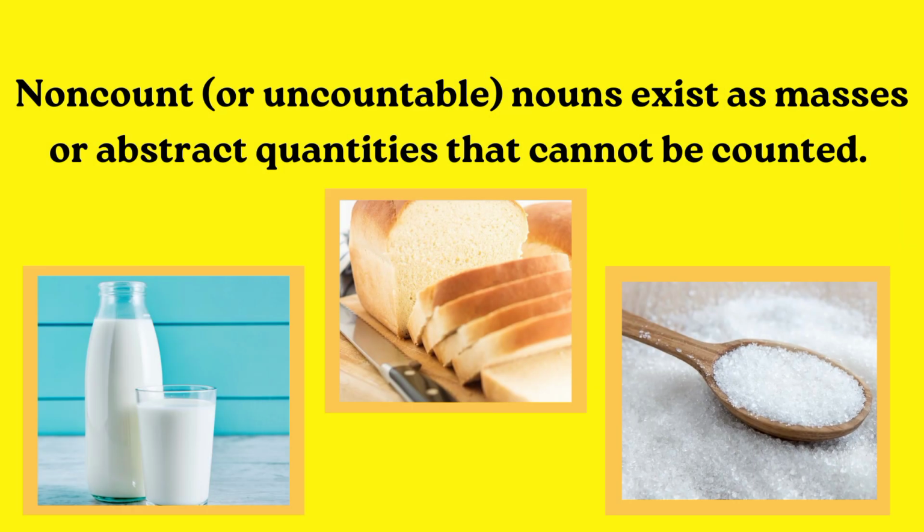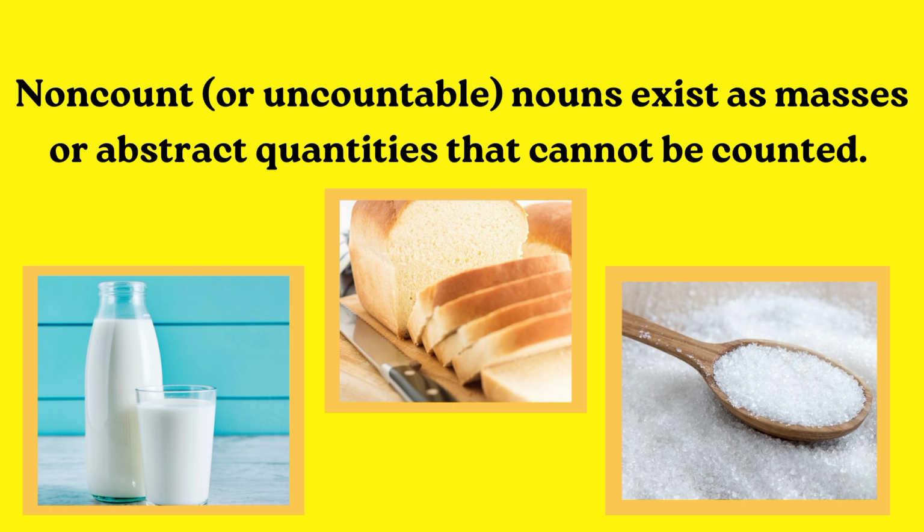Okay, so first of all, let me tell you that non-count has one more name, and it is also known as uncountable nouns or mass nouns. Alright, and unlike count nouns, non-count nouns cannot be counted. So it means in non-count nouns we have abstract quantities. And what do you mean by abstract quantities? Abstract quantities means that they do not refer directly to the object. They are the opposite of concrete nouns.